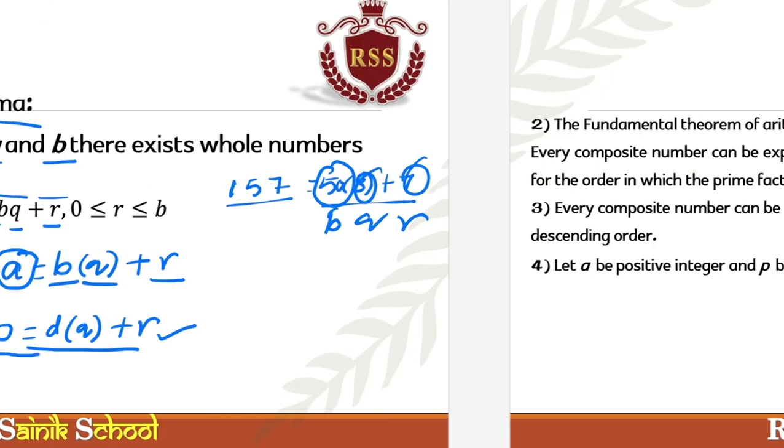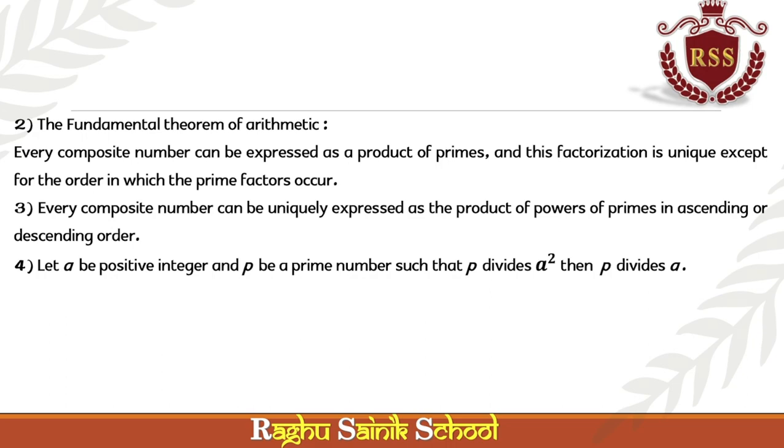The next point in our real numbers is the fundamental theorem of arithmetic. Every composite number, that's why I gave a brief idea about composite numbers at the beginning of the video.